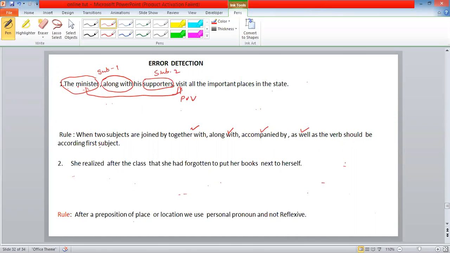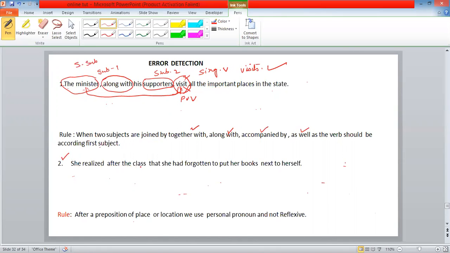What is the subject here? The minister. It is singular subject. So the verb also should be singular. But here it is plural verb. Visit is plural verb, so it is wrong. Singular verb is visits. The sentence is right: The minister, along with his supporters, visits all the important places in the state. Clear? Now let's see the next sentence.